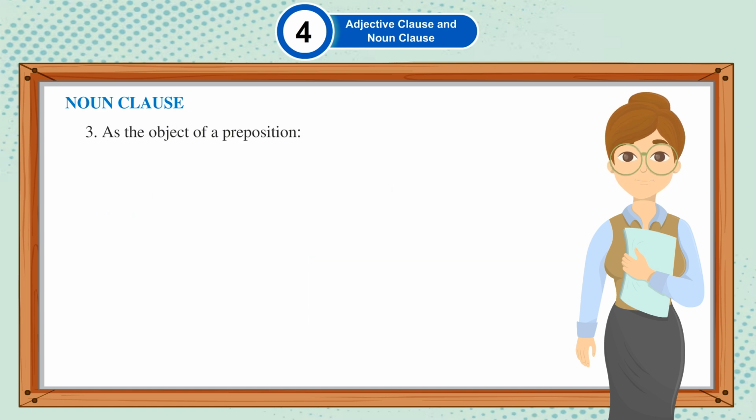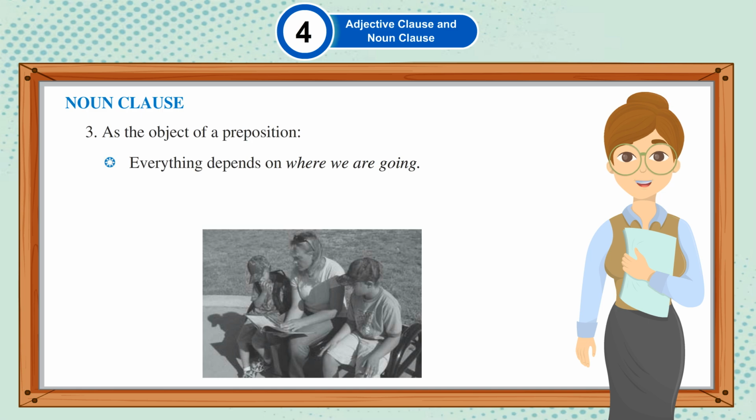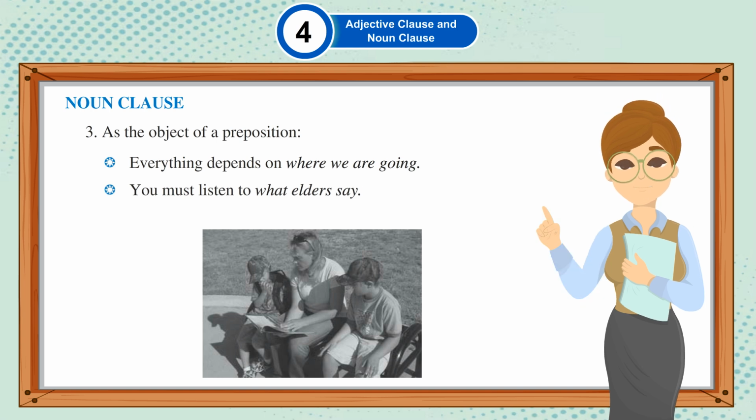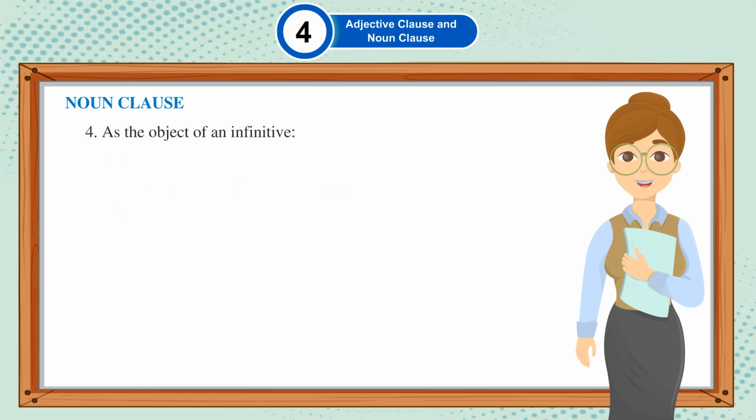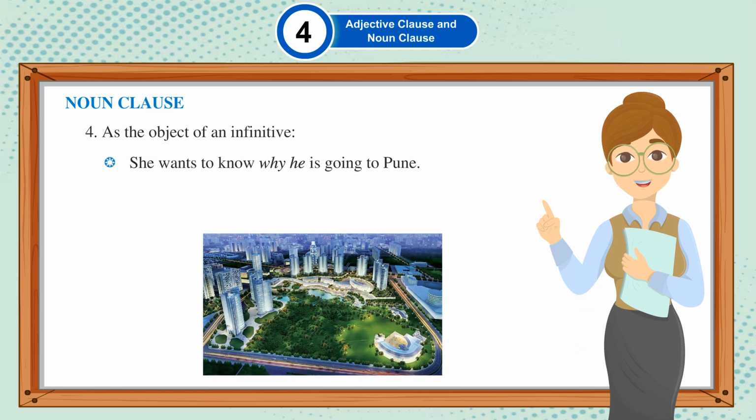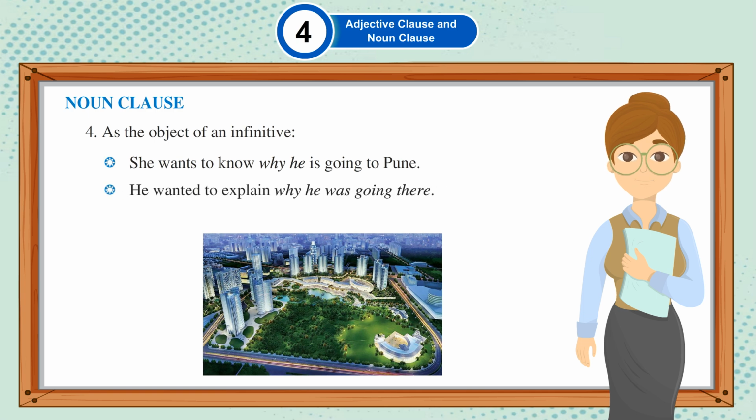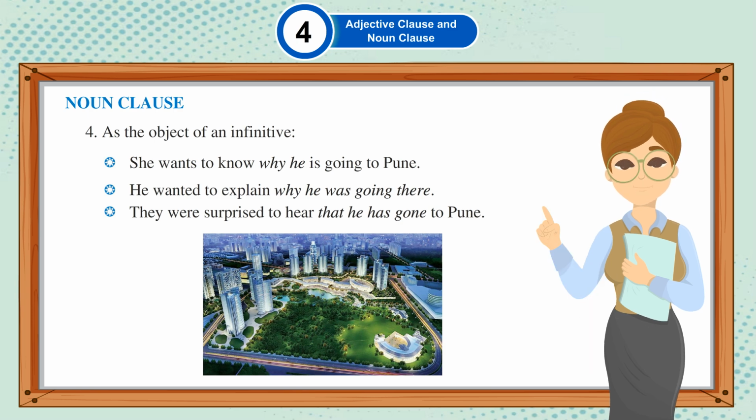3. As the object of a preposition. Everything depends on where we are going. You must listen to what elders say. I am not impressed by what he did. 4. As the object of an infinitive. She wants to know why he is going to Pune. He wanted to explain why he was going there. They were surprised to hear that he has gone to Pune.